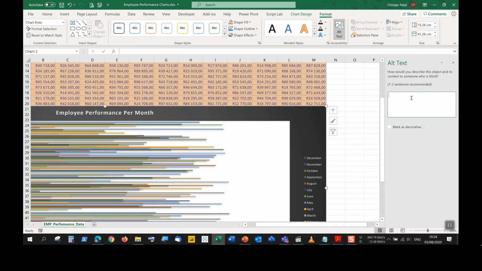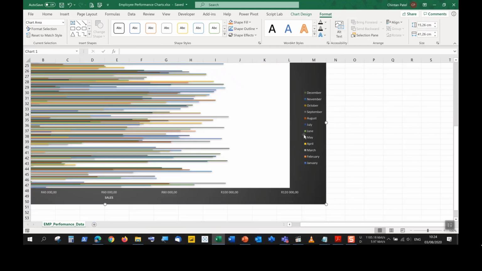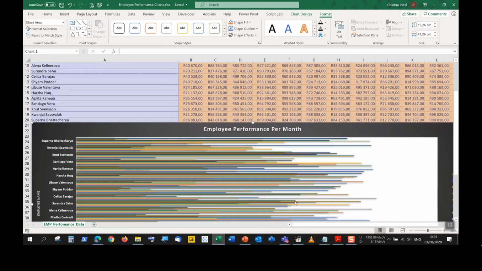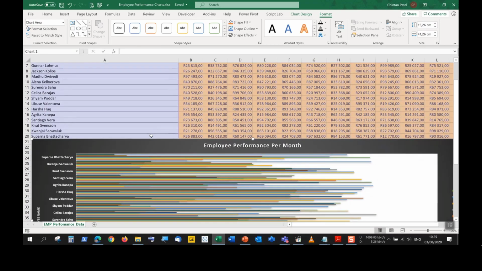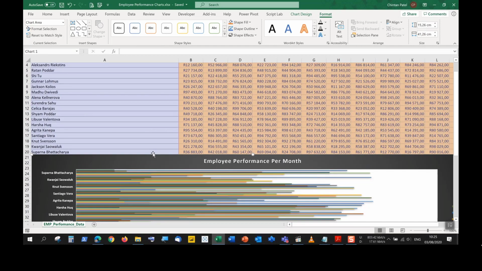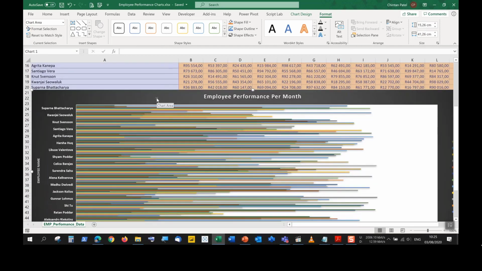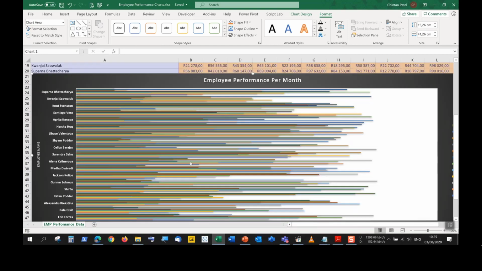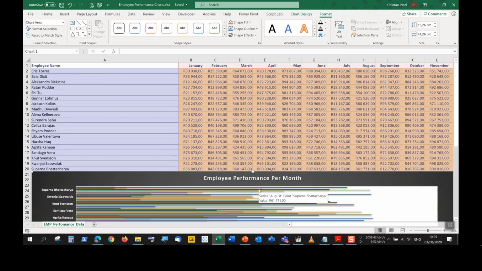So we can say over here, this is a clustered column chart showing employee performance per month. Right, so you want to just put a few words or a sentence like that, and it gets saved as soon as you close it, and as soon as you push the save button. So the person who has a disability would be able to read this chart just like how we would read it. It's now just being explained in words rather than seeing it physically in front of your screen. So that concludes everything to do with charts.